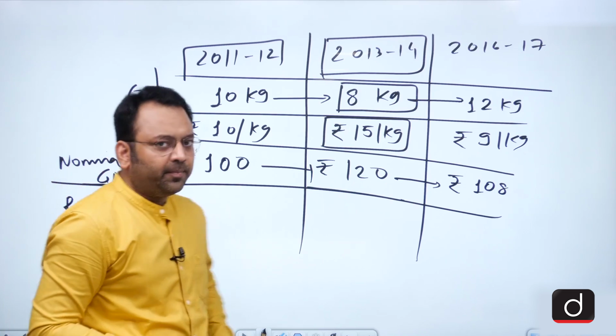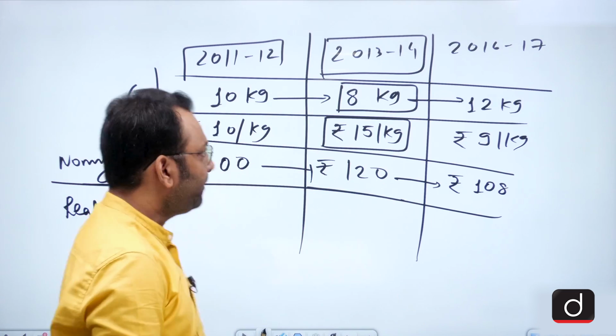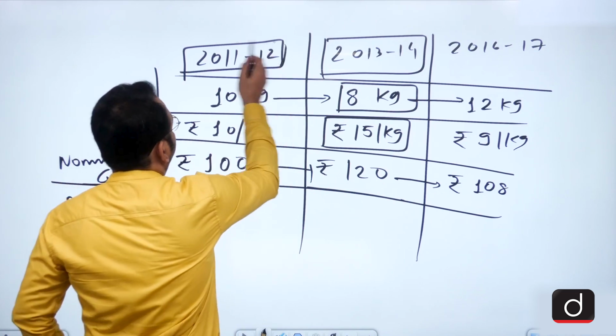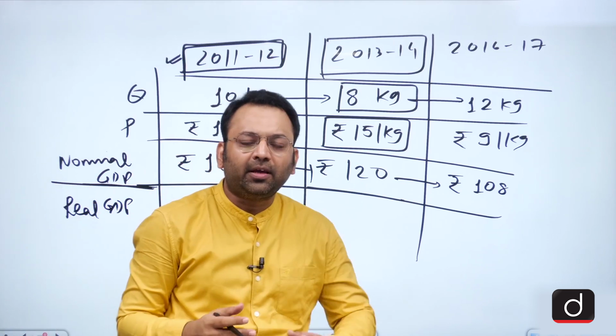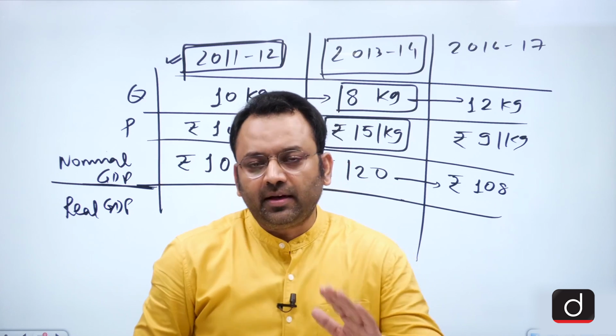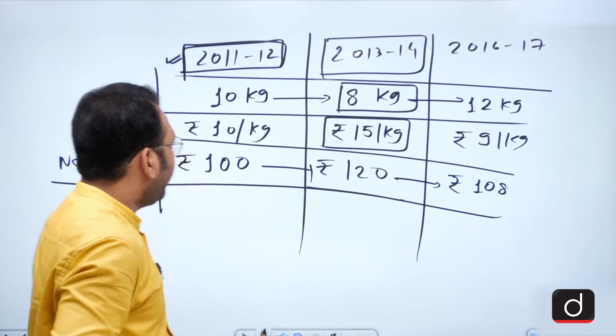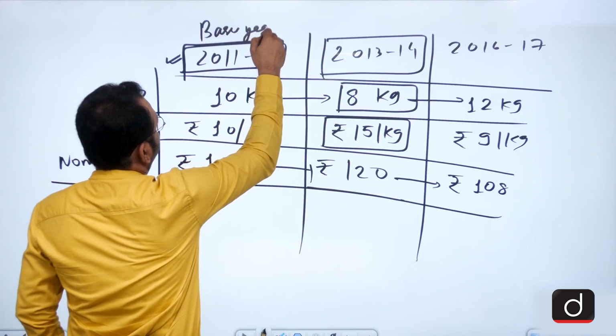We take a year as a base year for the future comparison. Suppose we say that the price of this year is something representing the stability in the economy, stability in the prices, and that is why we take this year as the base year.